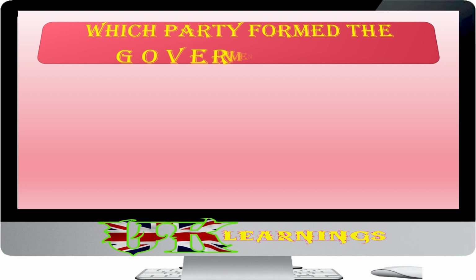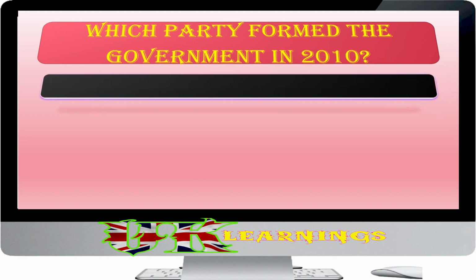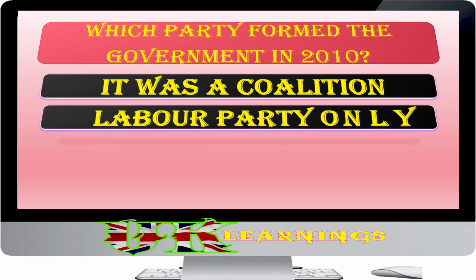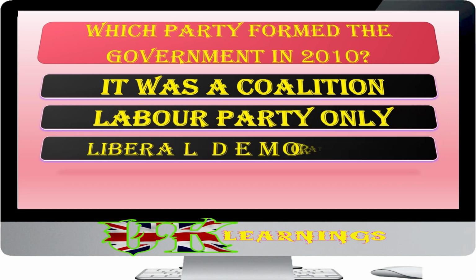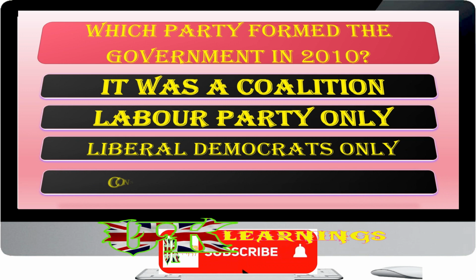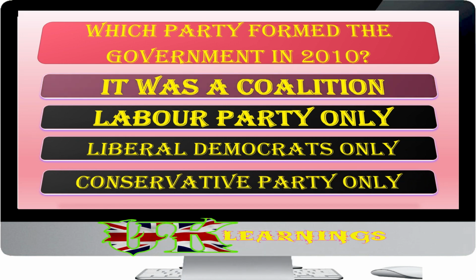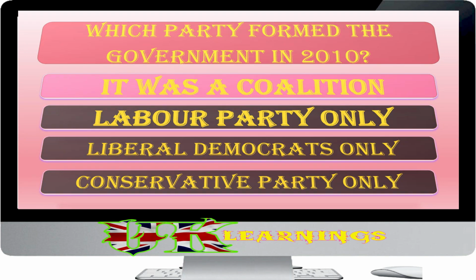Which party formed the government in 2010? It was a coalition, Labour Party only, Liberal Democrats only, Conservative Party only. The answer is it was a coalition. In May 2010, and for the first time in the UK since February 1974, no political party won an overall majority in the general election. The Conservative and Liberal Democrat parties formed a coalition, and the leader of the Conservative Party, David Cameron, became Prime Minister.